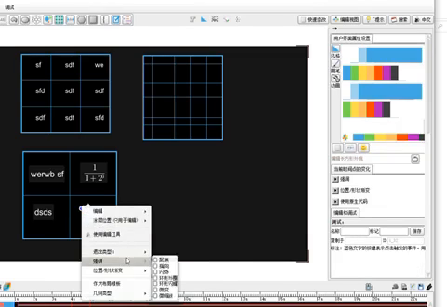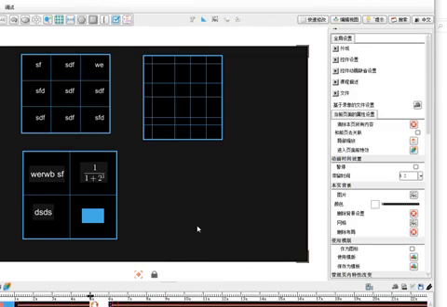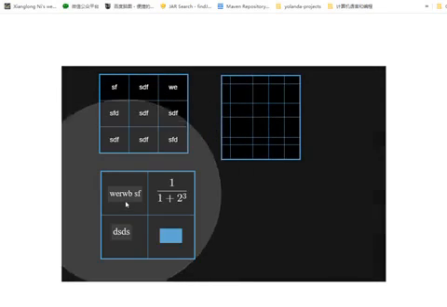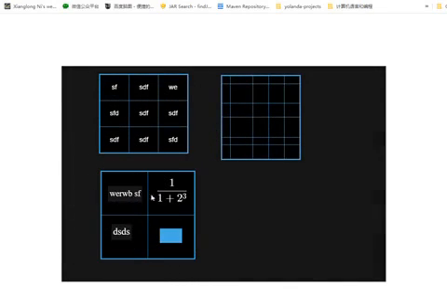Give it an animated border effect. You see. Now let's see the running effect. The final effect. You see, this is an emphasis effect. Then this is another emphasis effect. In this way, if you add a different animation object to each element of the table independently, the table can provide a richer expression.